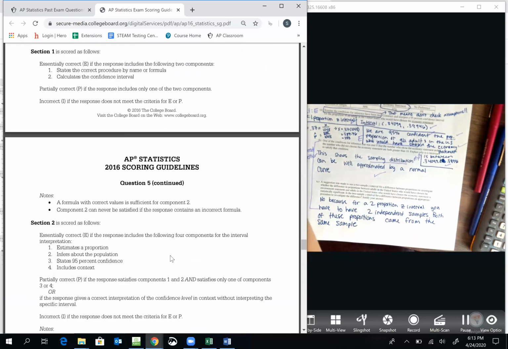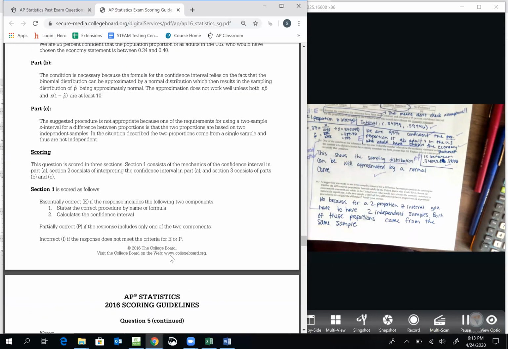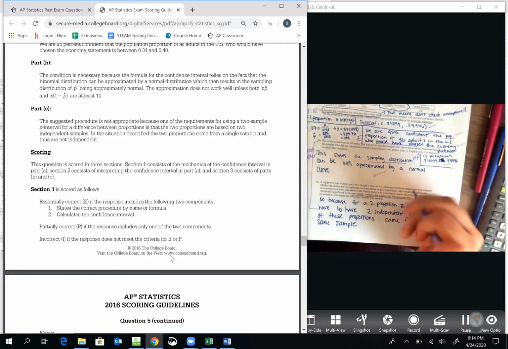So let's see what they wrote. The suggested procedure is not appropriate because one of the requirements is that it's based on 2 independent samples. Great. So it's pretty much exactly what I said. A 2 sample Z interval for difference between proportions, that's a 2 proportion Z interval. That's the same thing.